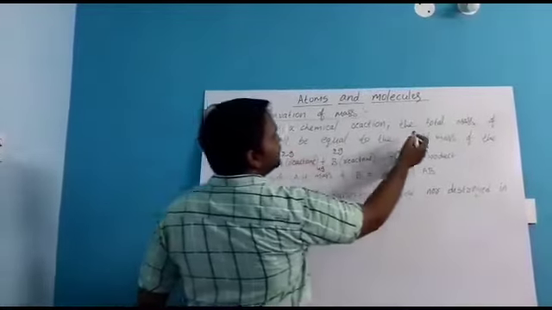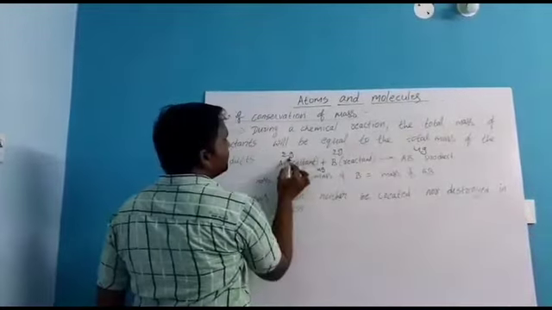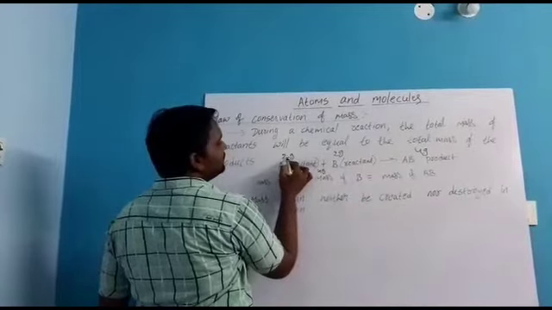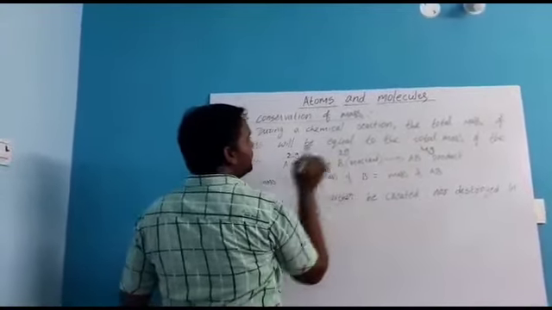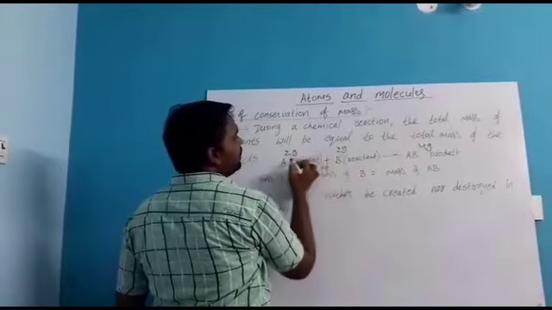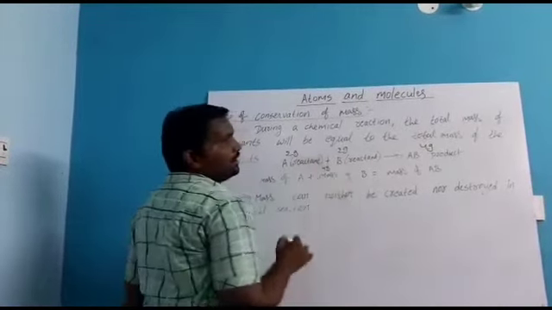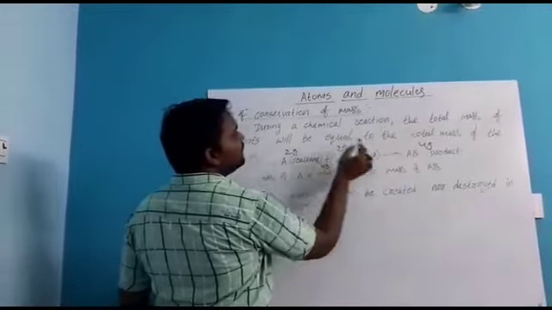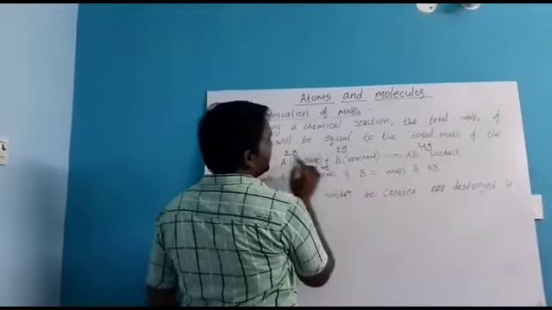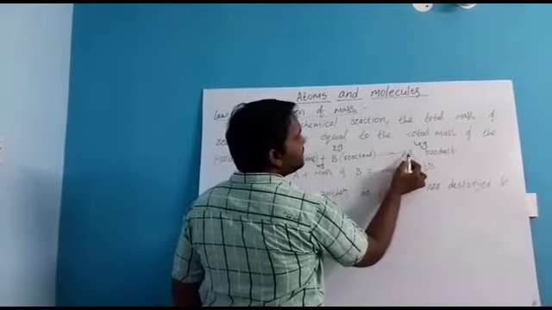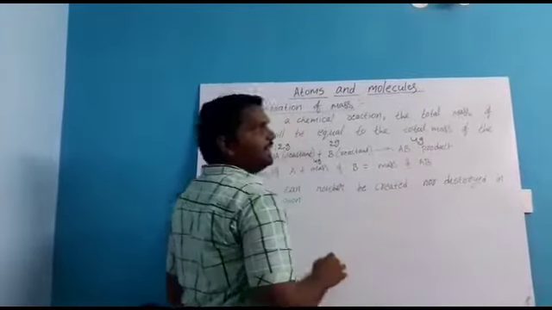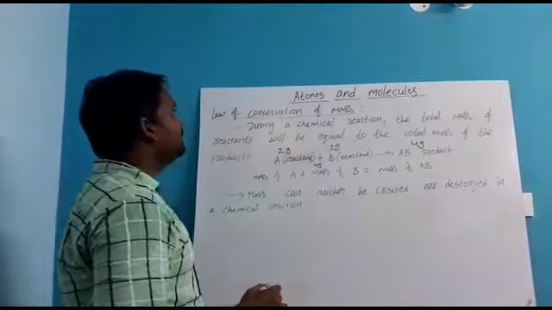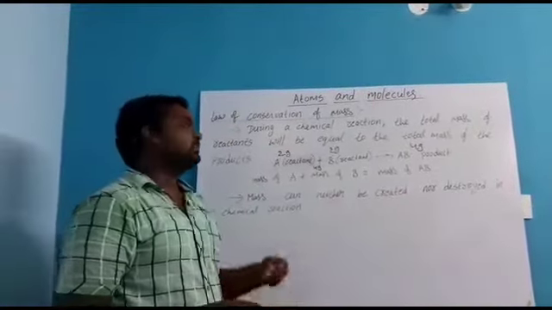Here I wrote the total mass. What is the mass of A? 2 grams. What is the mass of B? 2 grams. The total, as I said, you should add 2 grams and 2 grams. What is that? 4 grams. It will be equal to the total mass of the products. So here A is 2 grams and B is 2 grams. Total how much? 4 grams. 4 grams, 4 grams, like that it will be equal. This is called the law of conservation of mass.